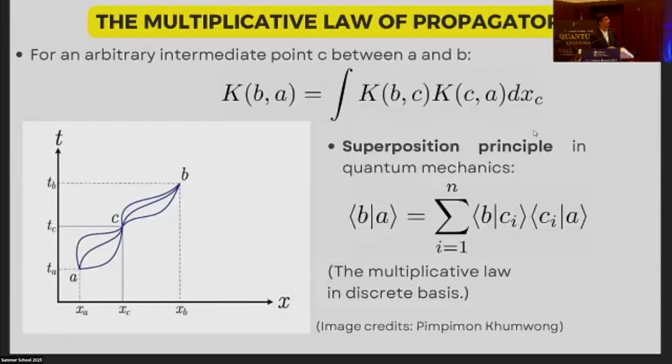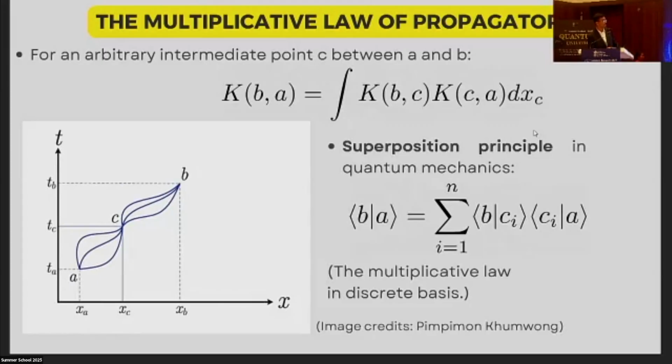So now let's talk about the multiplicative law of propagators. Here we can also define the kernel from A to B by introducing an intermediate point C arbitrarily. And we take the product of the kernels from A to C and from C to B and integrate over all possible values of XC. And this equation, which is the multiplicative law, in discrete basis is just the superposition principle in canonical quantum mechanics, which is this equation, as you can see.